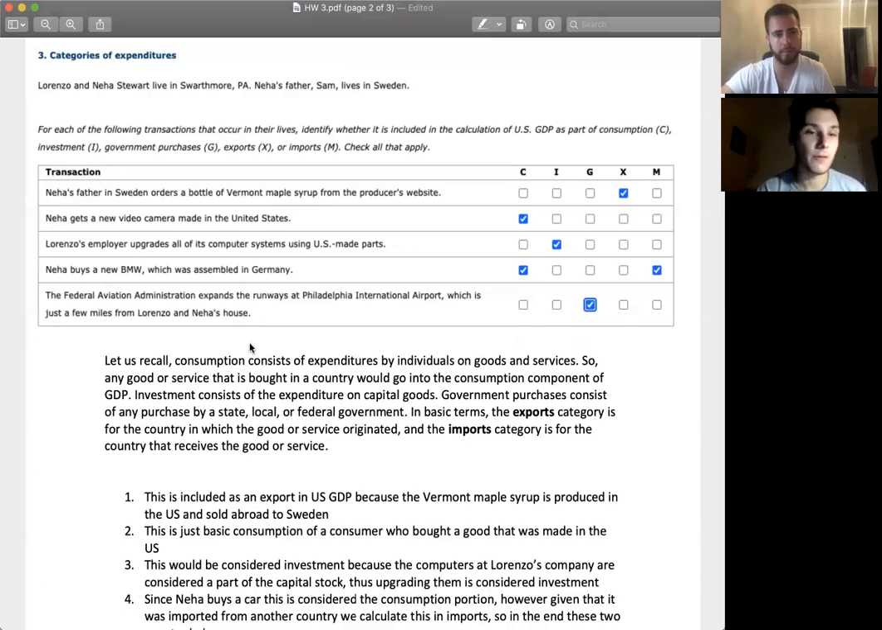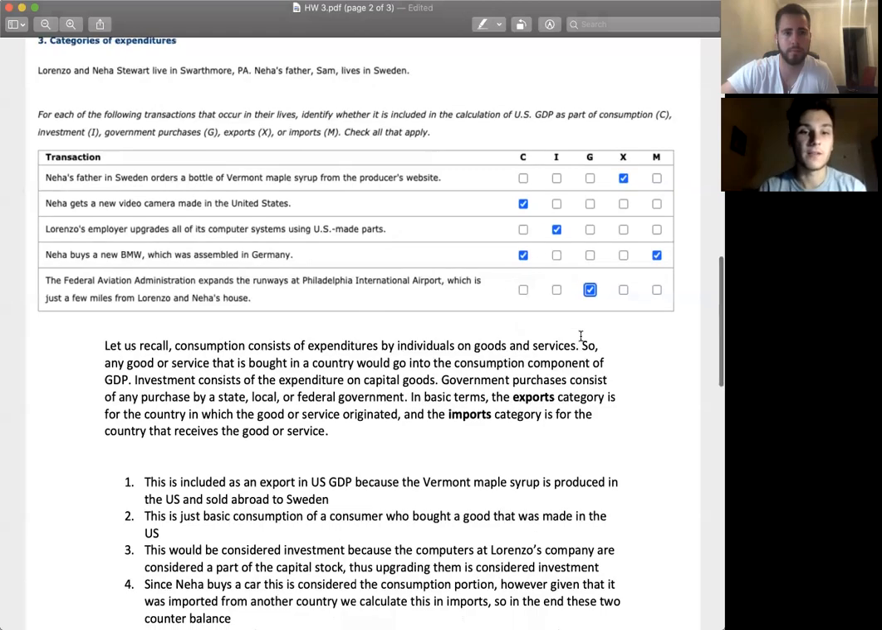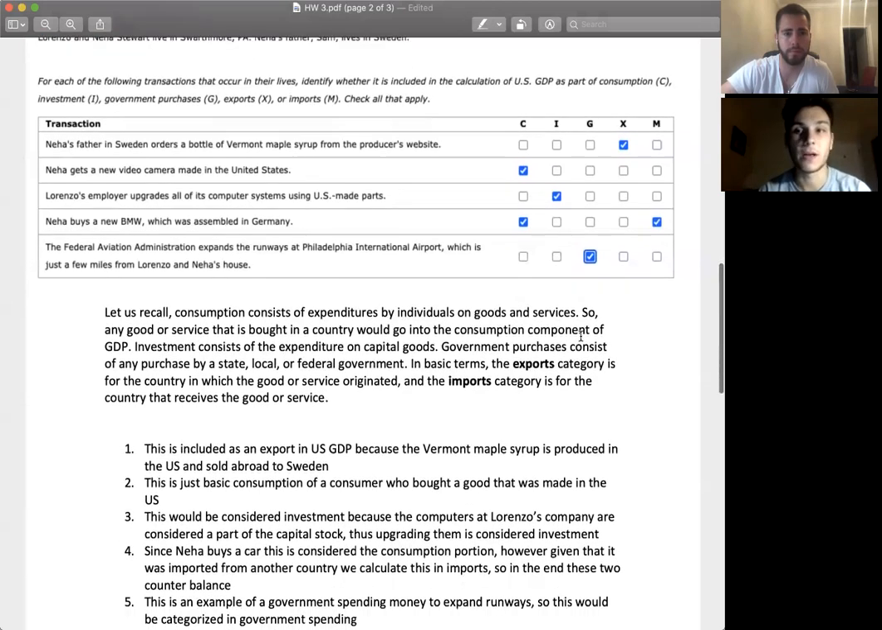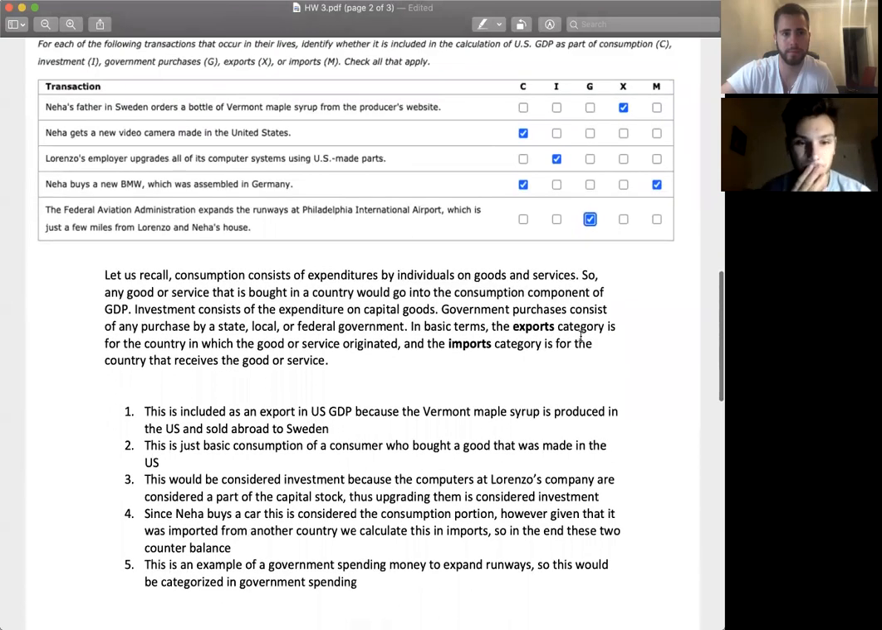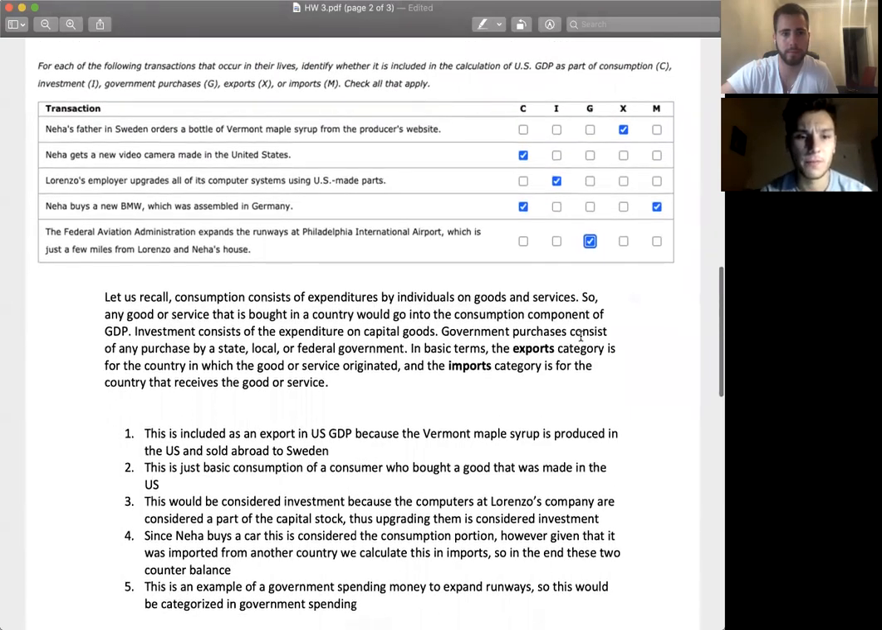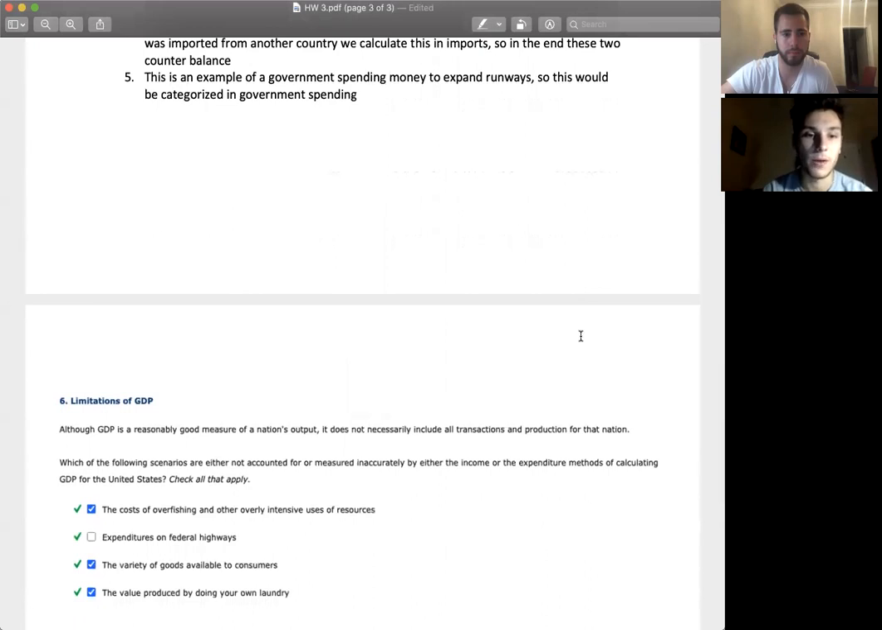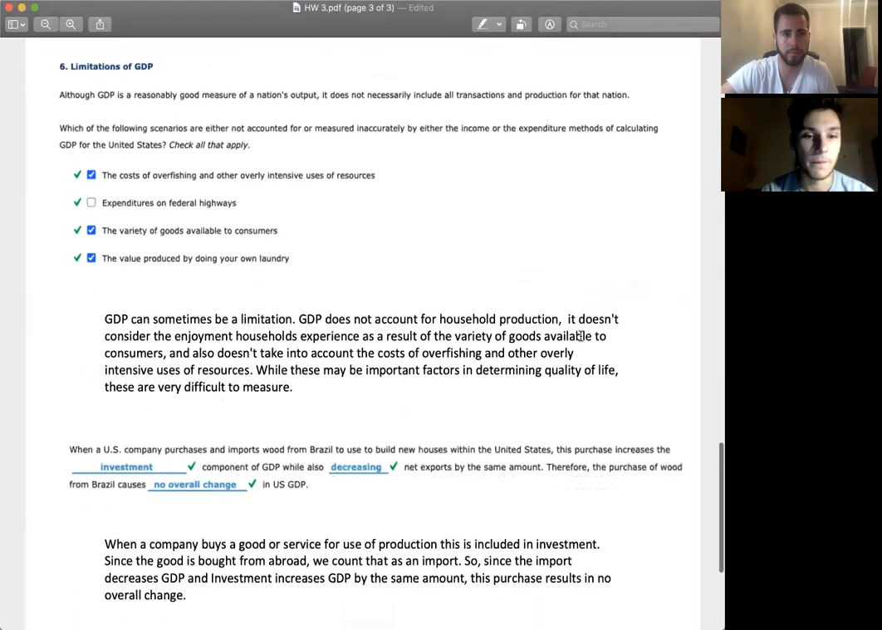And the last one, Federal Aviation Administration expands the runways at Philadelphia International Airport, which is just a few miles from Lorenzo and Neha's house. This would just be considered government spending because the government is expanding runways and using government purchases to do that. And so the last one, there's one more if you just go down. We'll upload those with the answers.